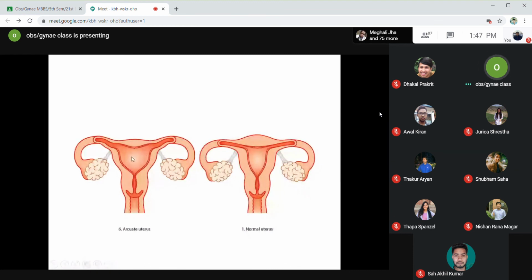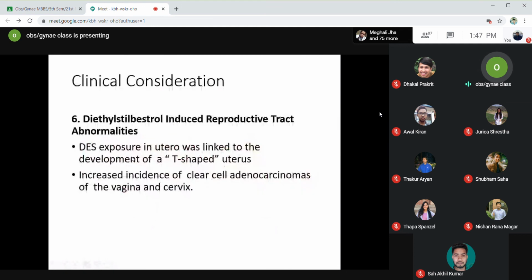And the last is the diethylstilbestrol induced reproductive tract abnormalities, DES induced reproductive tract abnormalities. Diethylstilbestrol is a non-steroidal estrogen. This was used for supporting pregnancy because it has some effect of estrogen. It was used in the past for supporting pregnancy for patients with recurrent miscarriages, and for patients with prostate cancer and breast cancer.